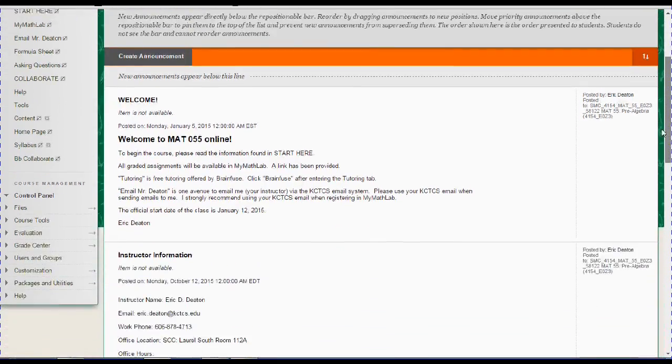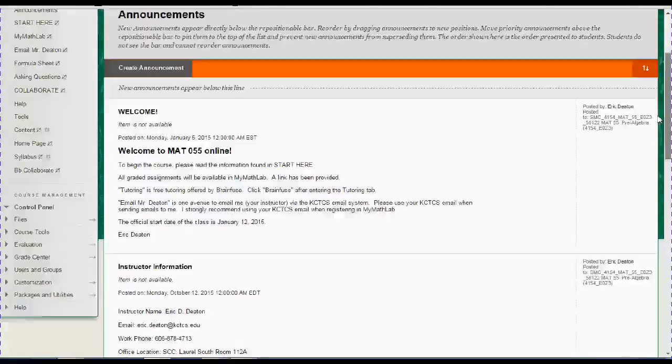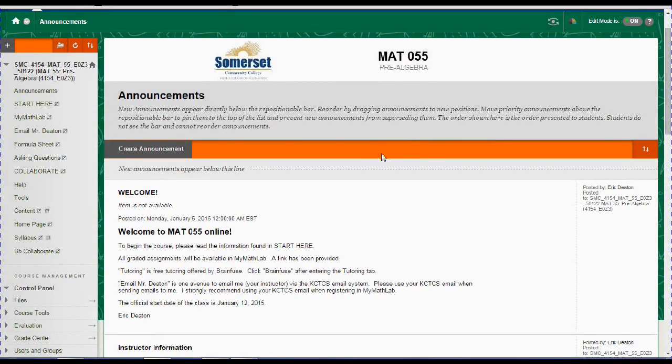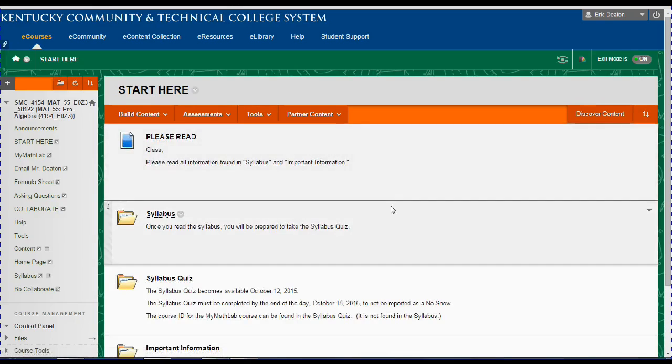Now, like I said, I will create announcements. You may or may not be able to see these until the first day of class, which is October the 12th. You may not be able to see all these tabs until October the 12th either, but I'm going to go ahead and click on a couple of these.